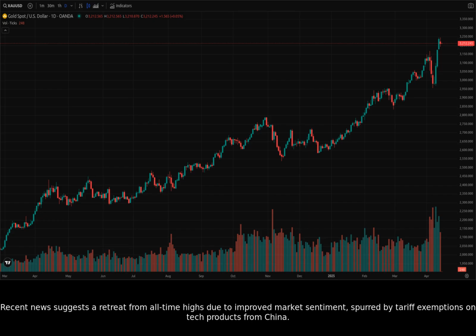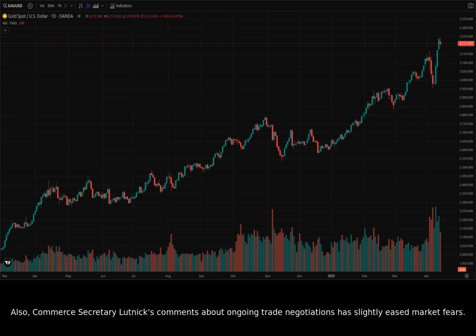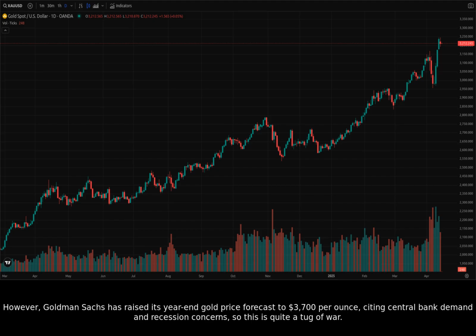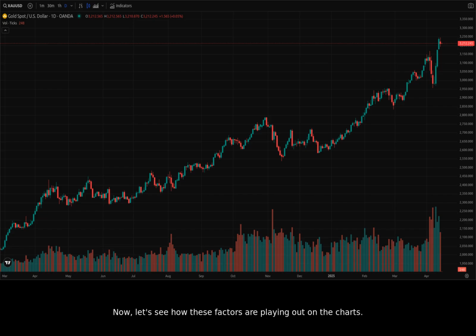Recent news suggests a retreat from all-time highs due to improved market sentiment, spurred by tariff exemptions on tech products from China. Also, Commerce Secretary Lutnick's comments about ongoing trade negotiations have slightly eased market fears. However, Goldman Sachs has raised its year-end gold price forecast to $3,700 per ounce, citing central bank demand and recession concerns, so this is quite a tug-of-war. Now, let's see how these factors are playing out on the charts.